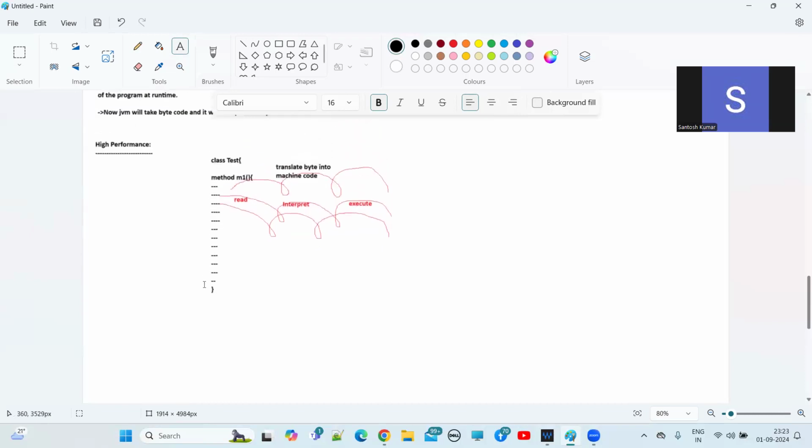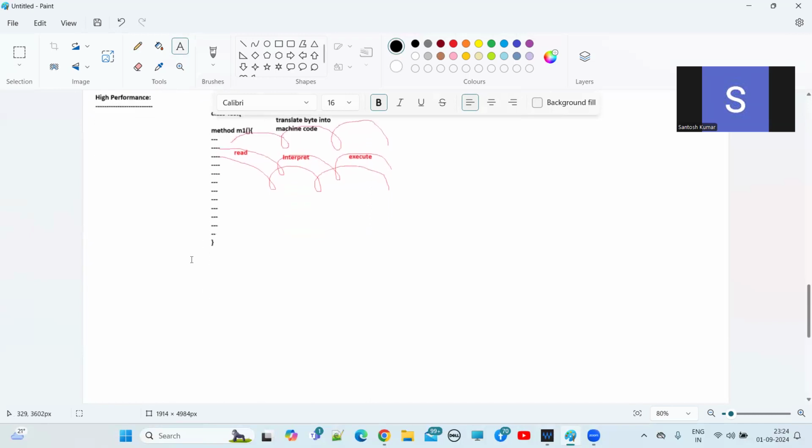Now, this is the method, and from somewhere we are calling this M1 method. First time we are calling it. When you call this M1 method, the program will start to execute. The interpreter will interpret line by line: read, interpret, and execute. How many times will it do that? 10,000 times. Understand? After that, again we are calling this M1 method.